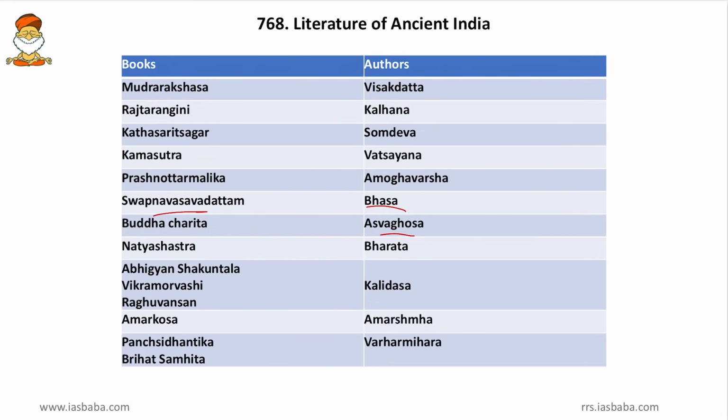Then Natya Shastra, Bharata, a famous book. Then Abhijnana Shakuntalam, and then Vikramorvashiyam, and then Raghuvamsham. Friends, these are the dramas, and we know most of these dramas, and they were written by the famous Kalidasa. Then Amara Kosha, it was written by Amara Simha. Friends, Kosha basically means a dictionary. Then Pancha Siddhantika and then Brihat Samhita. These were written by Varahamihira. So these are related to mathematics and physics.